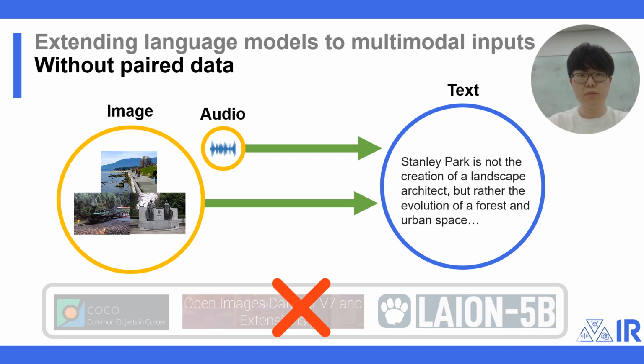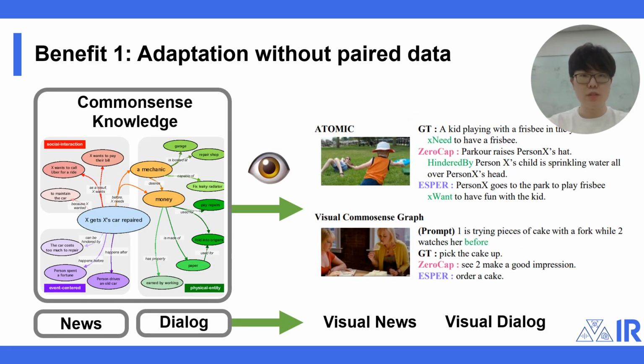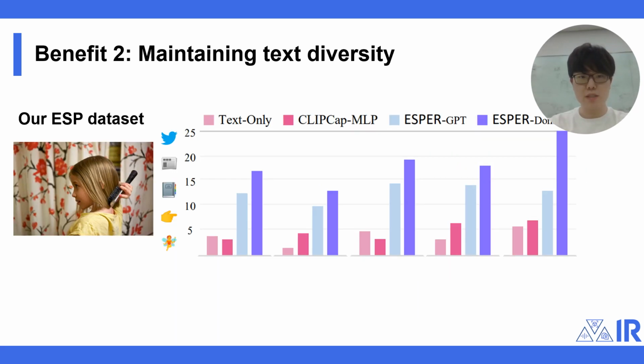However, the paired supervision dataset is often not enough. So we instead employ reinforcement learning. Here, we use the CLIP model as a reward to measure the alignment strength between the image and the generated text. There are two benefits in doing so. First, one can use our method when there is actually no paired data, such as common sense graphs. Also, unlike supervised learning, our RL method maintains text diversity of the language model.